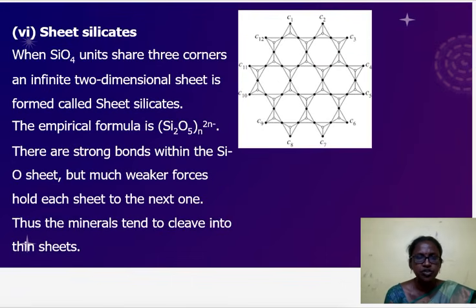Next, we move on to sheet silicates. When SiO4 units share three corners, an infinite two-dimensional sheet is formed, called sheet silicates. The empirical formula is (Si2O5)n 2n-. There are strong bonds within the silicon oxygen sheet, but much weaker forces hold each sheet to the next one. Thus, the minerals tend to cleave into thin sheets. This is the structure of the sheet silicates.